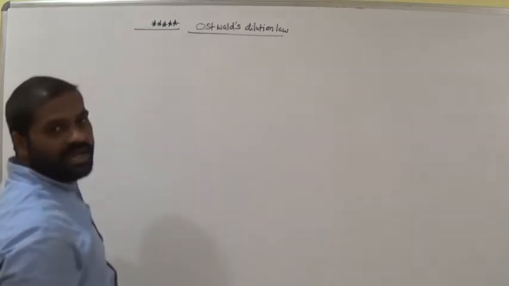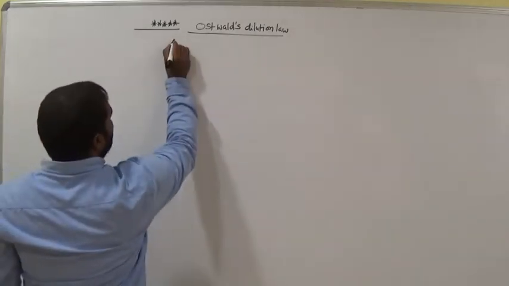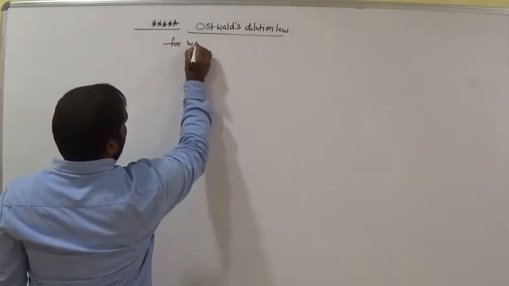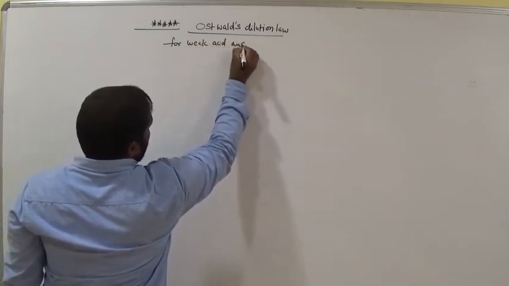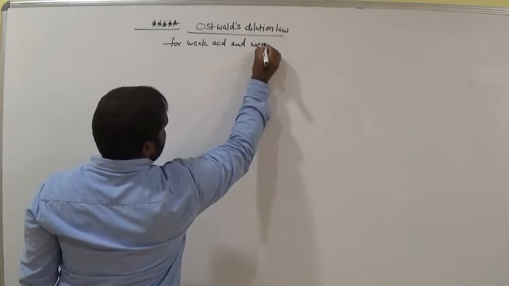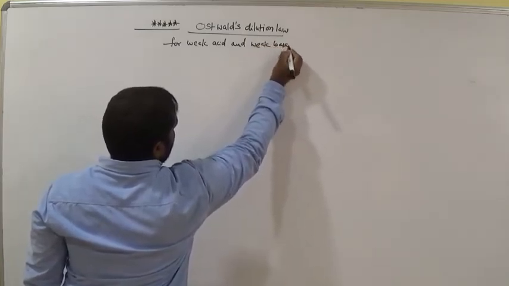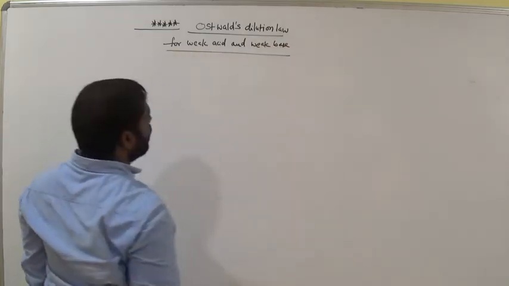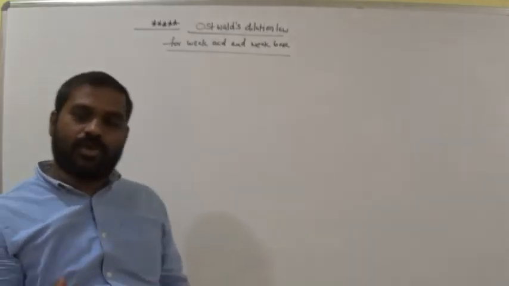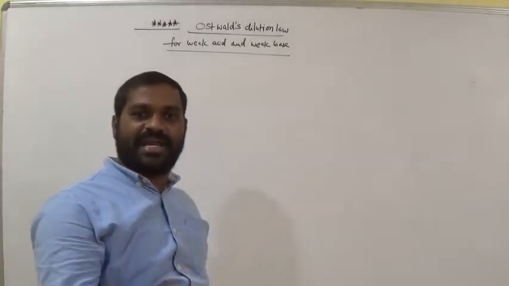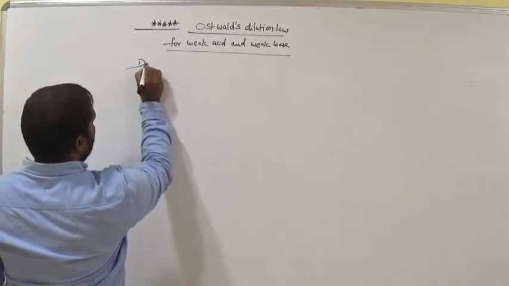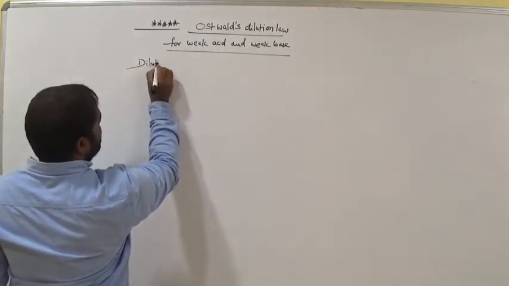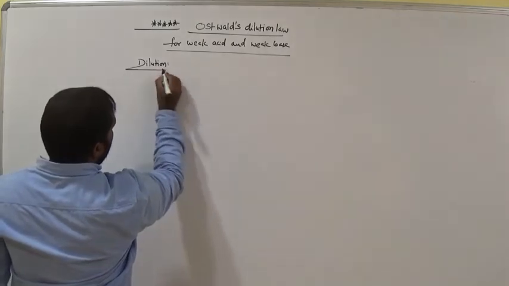Ostwald dilution law for weak acids and weak base. Ostwald dilution. Dilution means more quantity of water is added, solvent is added. Dilution. Diluted or dilution means